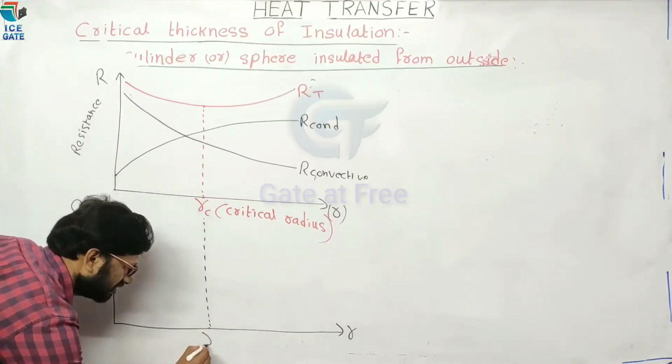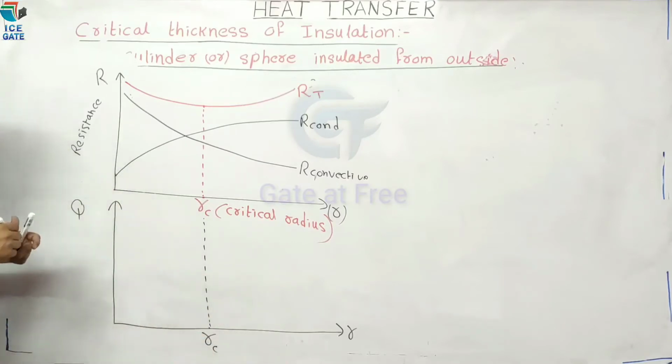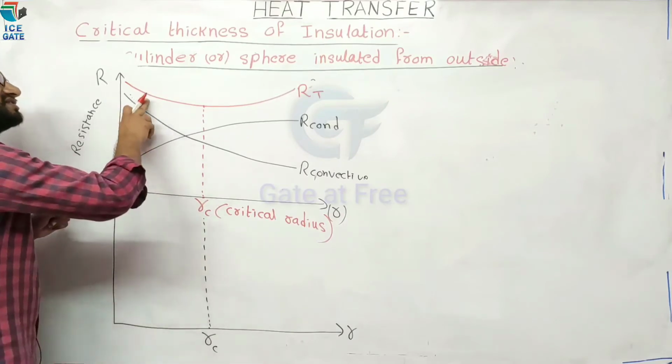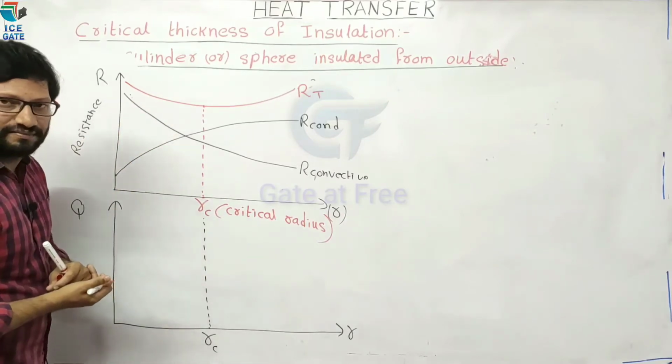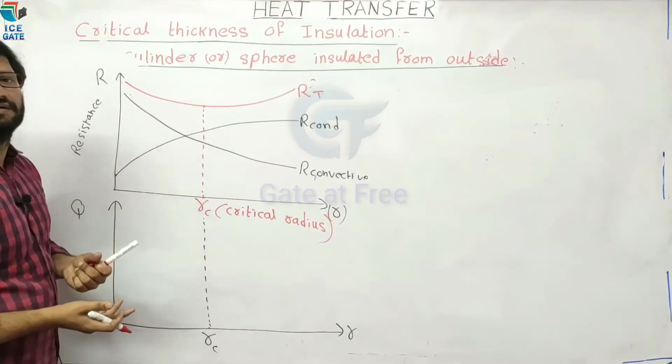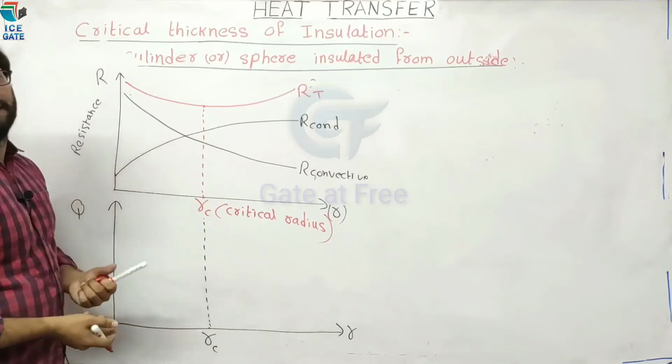Now, this is critical radius. Now listen carefully. We know that heat transfer and total resistance are inversely proportional. When the resistance increases, simply the heat transfer decreases.